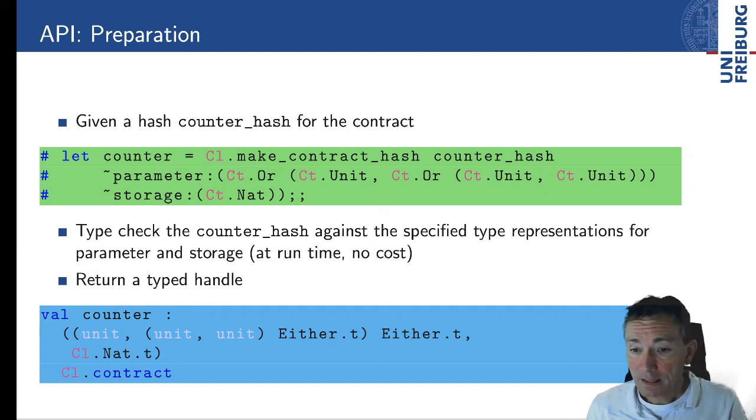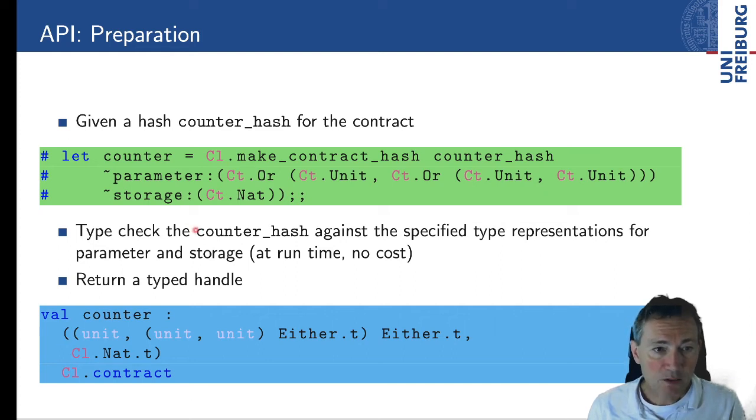So concretely, what are we doing? A contract, after it's deployed, is typically given by a hash. Our library provides a function make contract from hash that takes such a counter hash. Along with that, it takes a representation of the type of the parameter and a representation of the type of the storage.